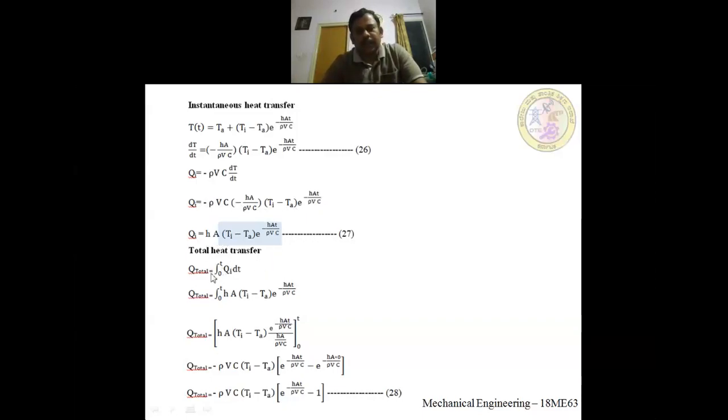Total heat transfer you can obtain when you integrate from the start of the time, from 0 up to time t. So integrate the instantaneous heat transfer with respect to dt. Just integration here, completely mathematics. hA (Ti minus Ta) e to the power of minus hAt by rho Vc. When you integrate this, hA (Ti minus Ta) is taken outside the integration. You only have to integrate the exponential term. The integration of e to the power of ax is e to the power of ax by a. Same thing here, where a means minus hA by rho Vc.